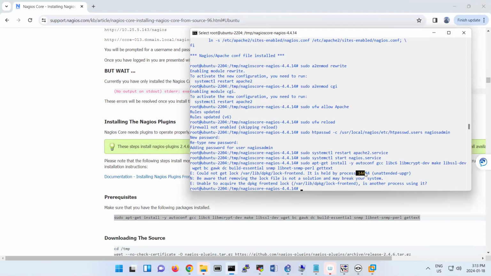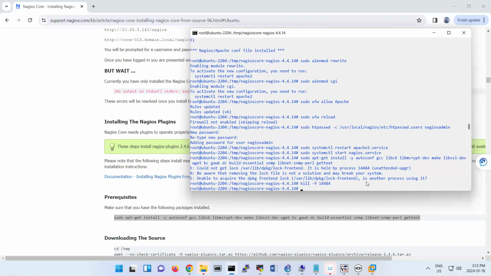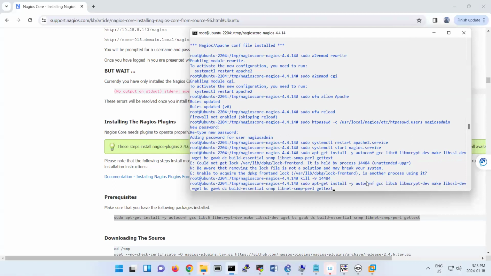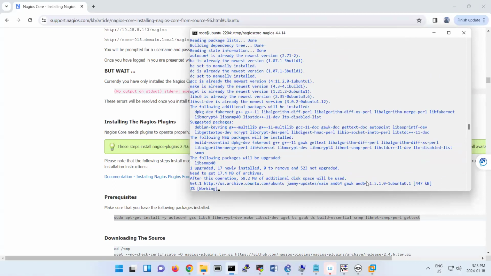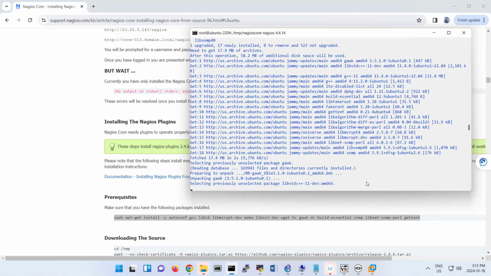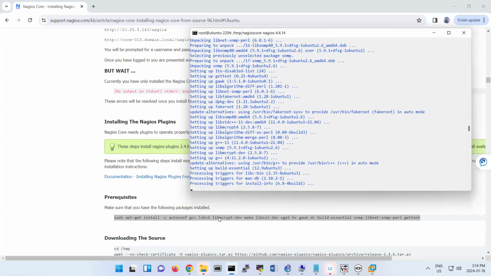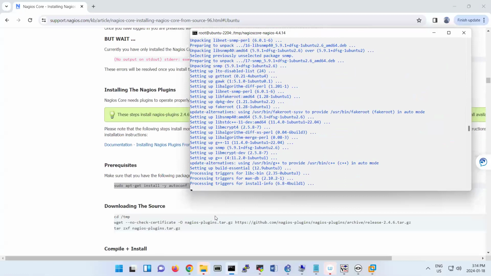Oh, you see the process ID? We should kill that process ID, kill 914484. And then run this one again. If something happens and you have a conflict between processes, you should kill that process.